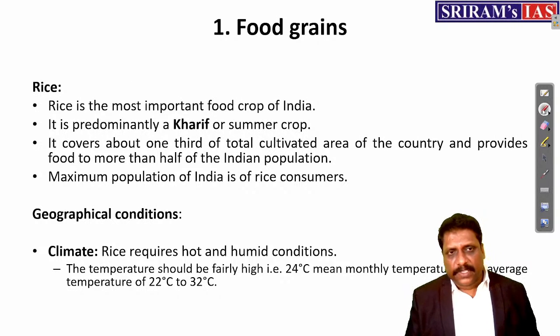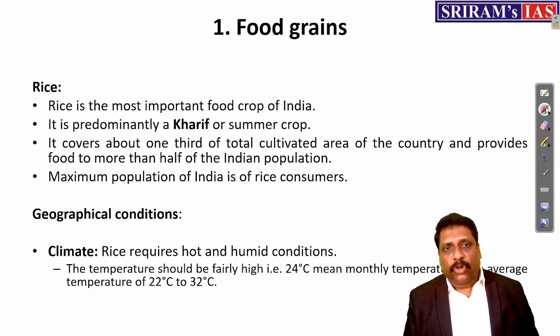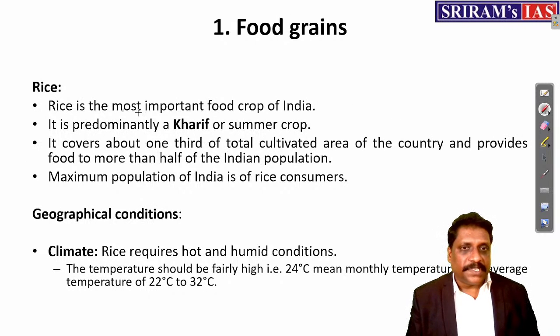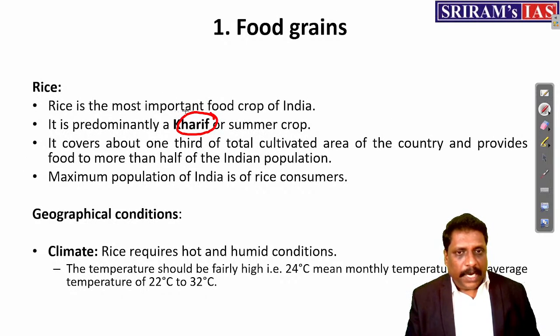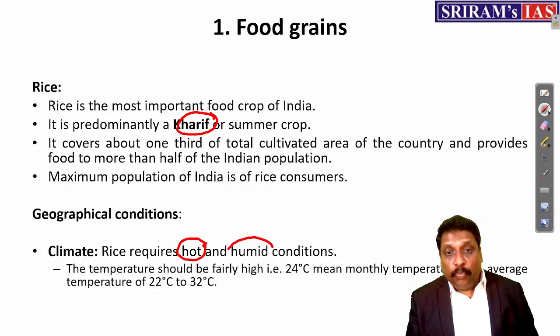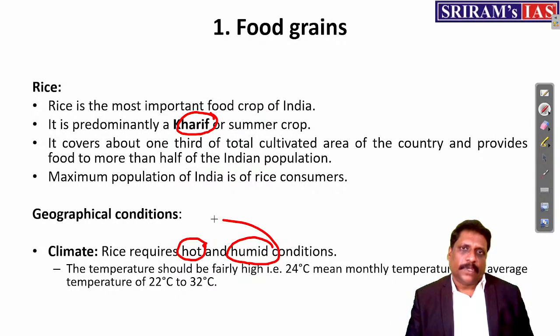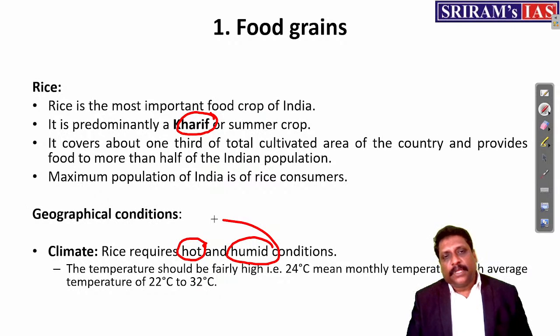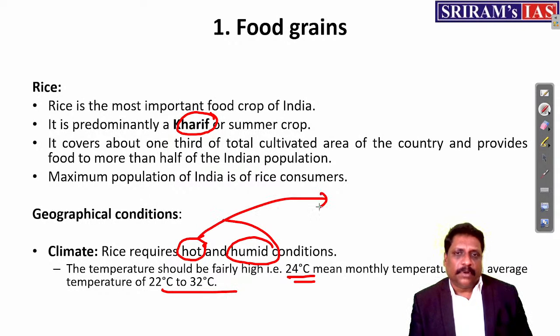Having said this, my dear friends, when we talk about rice cultivation, as I said, it is a kharif crop. And what is the geographical condition? It needs a hot and humid climatic condition. The temperature should be fairly around 24 degrees centigrade. Let me make it very simple. What is hot? Anywhere the temperature is more than 22 degrees centigrade, you call it a warm or hot condition.